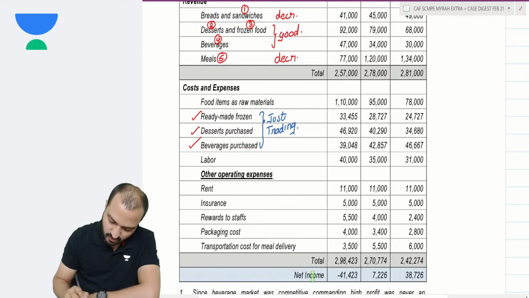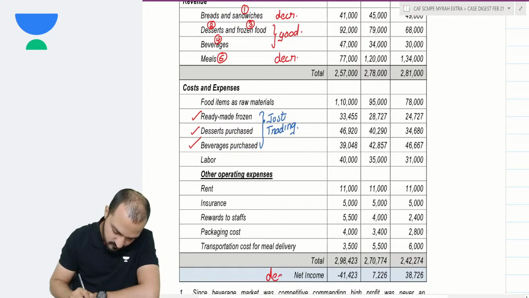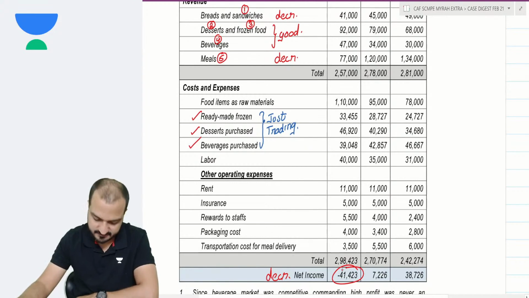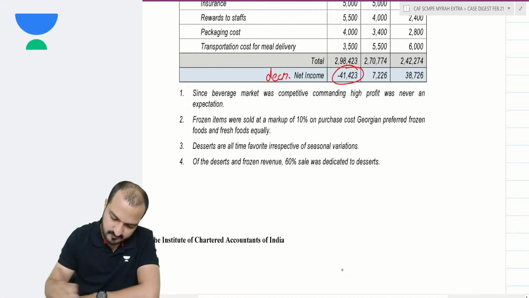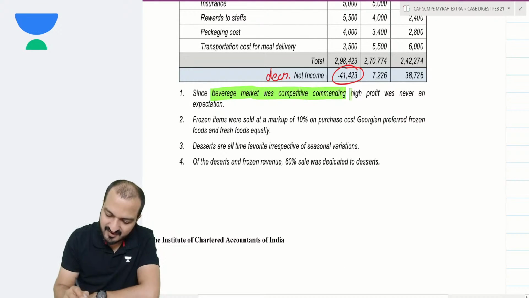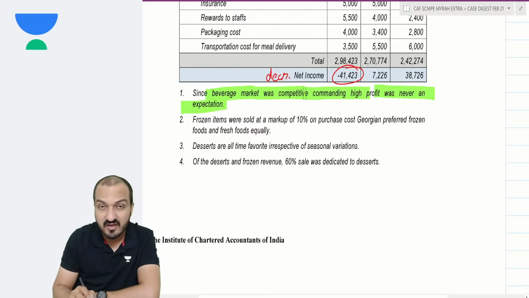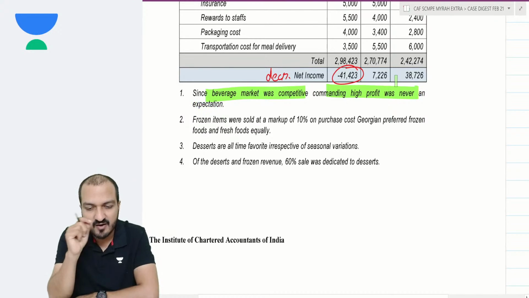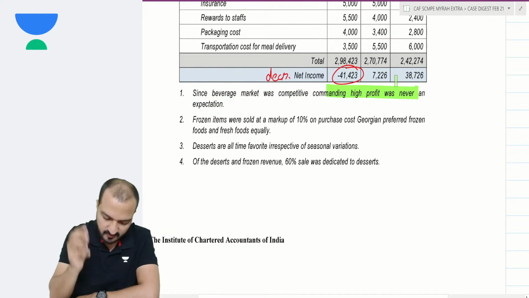And then finally your net incomes are given, and you see that the net income has also decreased significantly. In the last year it has become rather a loss, and that also a huge loss. Look at the other details. Beverage market is very competitive, so high profit was anyways not expected. In beverage market, you get some nominal profit that is good enough.